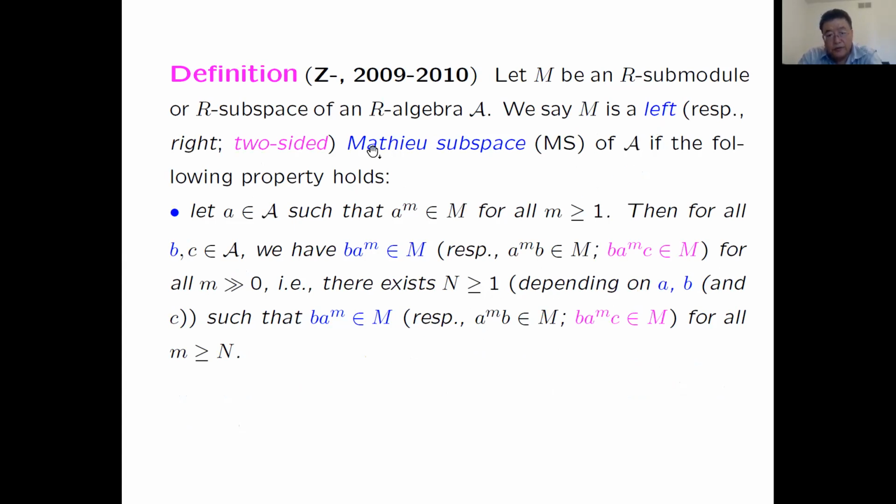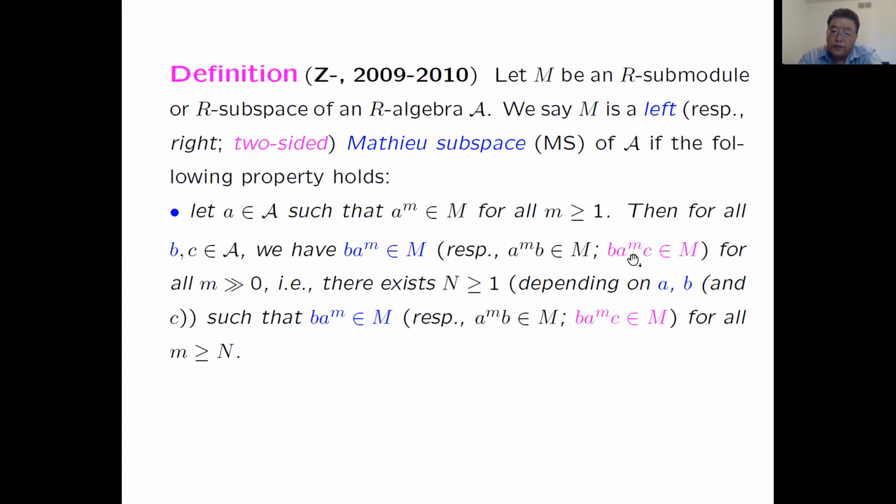We have left Mathieu subspaces, as we explained on the previous page, and also right Mathieu subspaces, and also two-sided Mathieu subspaces. For the left, the blue part is what was talked about on the previous page. For the red part, we talk about two-sided: you can multiply by two elements, one from the left and the other from the right. Then what?